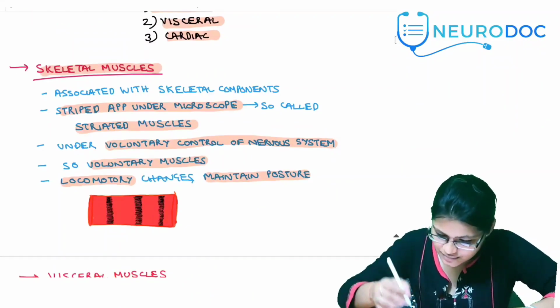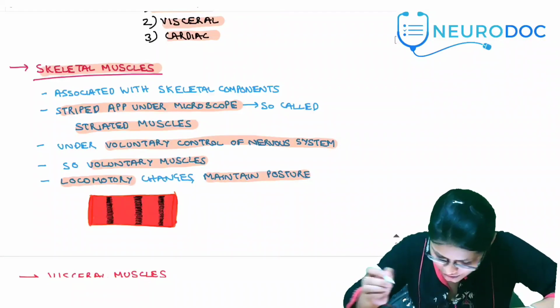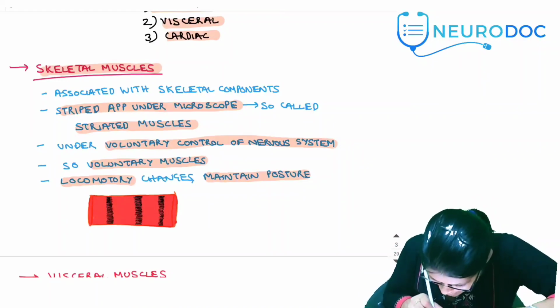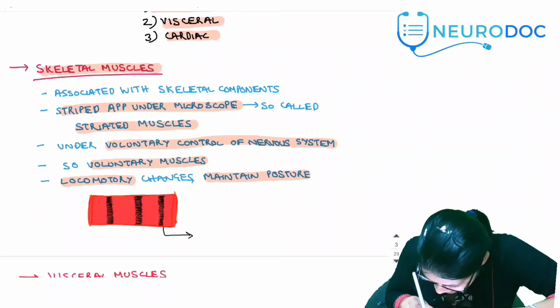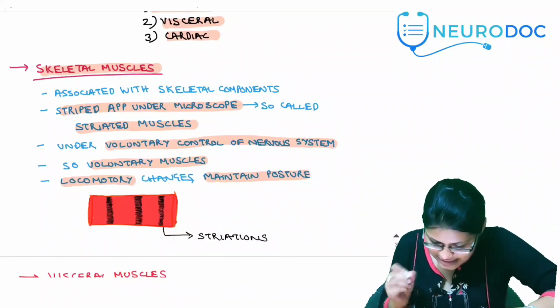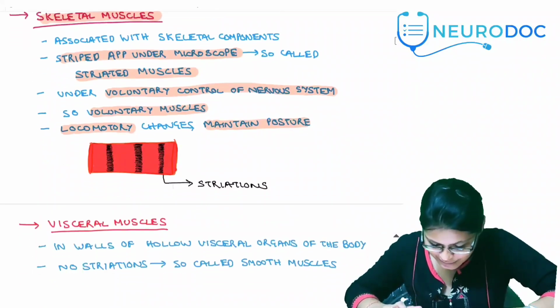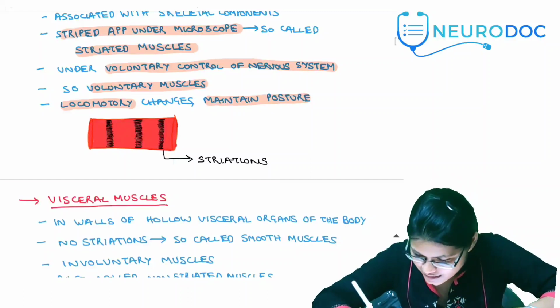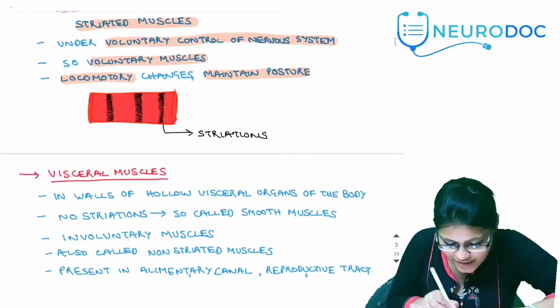Okay? Now this is the figure of a skeletal muscle. Here you can see the striations. Let me label that. The striations are seen and this is the skeletal muscle. Okay. Now to the next muscle. The next type is visceral muscles.